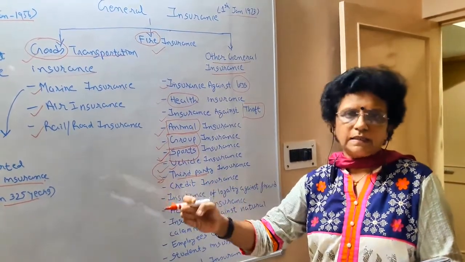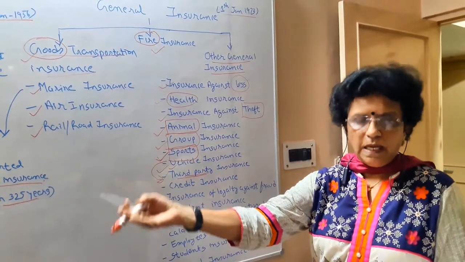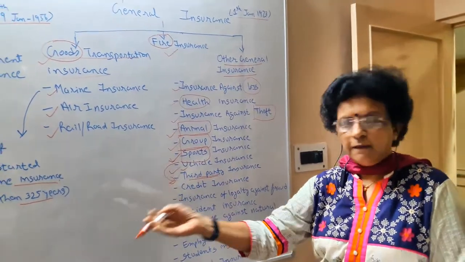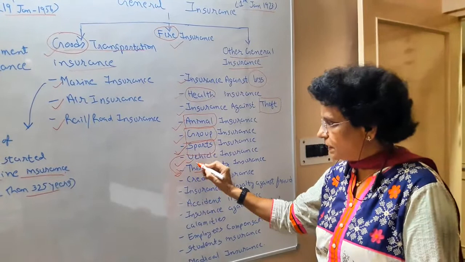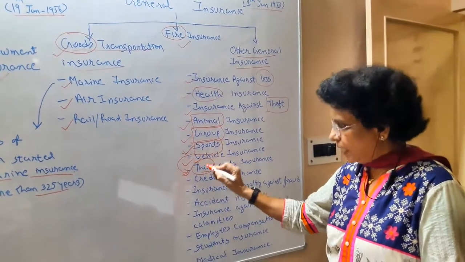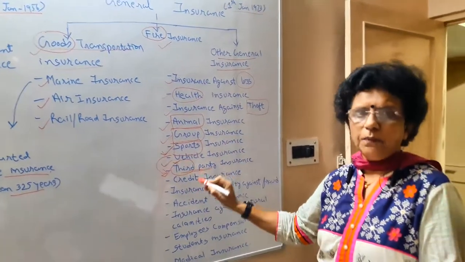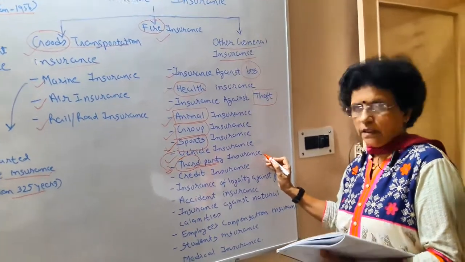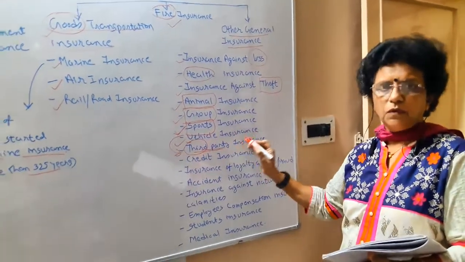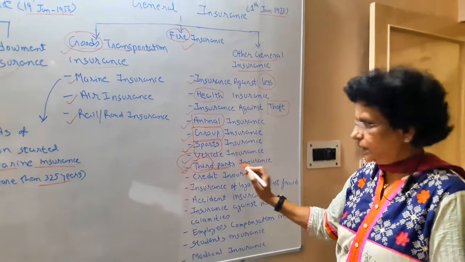You met with an accident and you may damage or hurt someone. So for that, to pay compensation to this third party, every vehicle owner has to purchase third party insurance. It is compulsory. You have to buy the third party lifetime insurance.